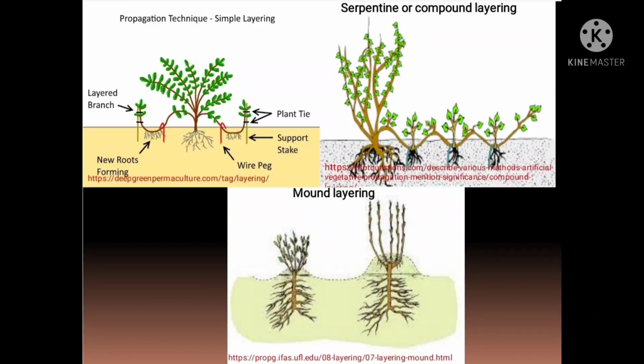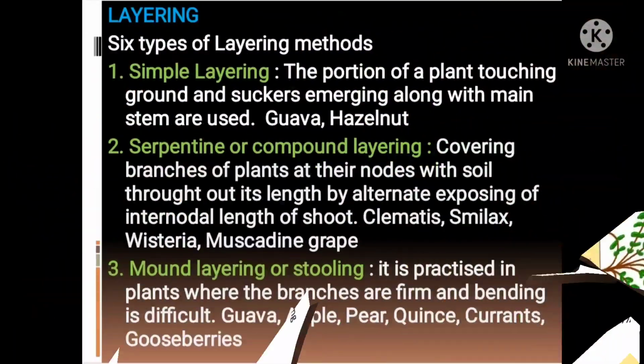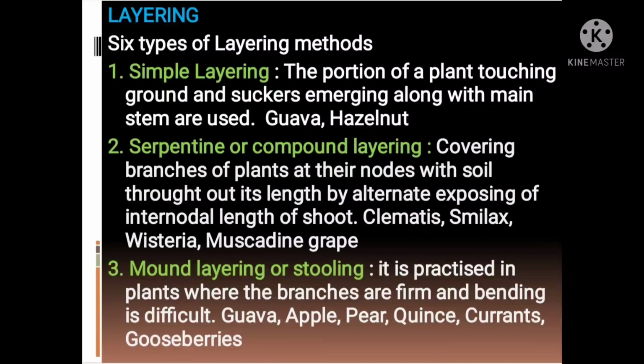The ground touching portion is wounded. In about 4 to 5 months, roots emerge. It is then separated from the mother plant by giving 2 to 3 cuts in installments. Guava and hazelnut, like these different plants, can be propagated easily through this technique.